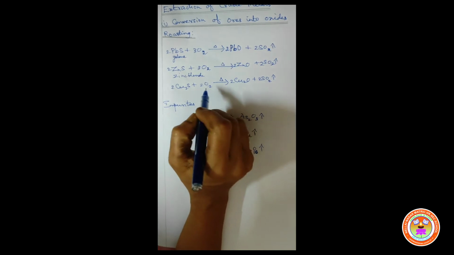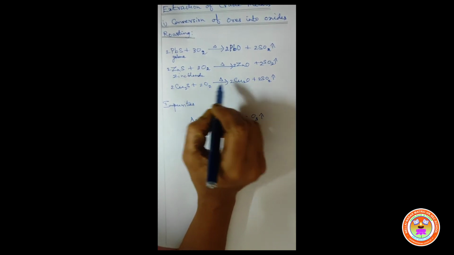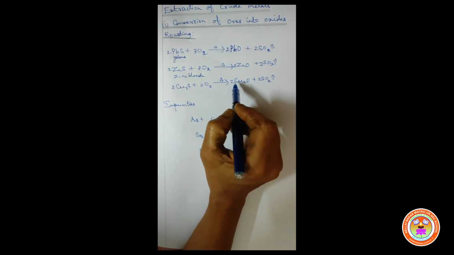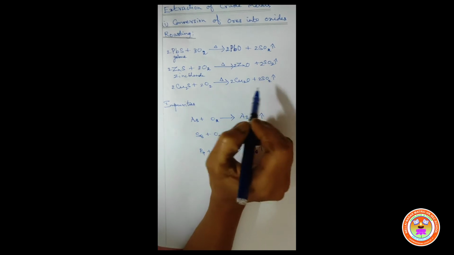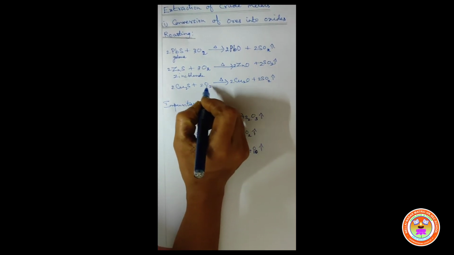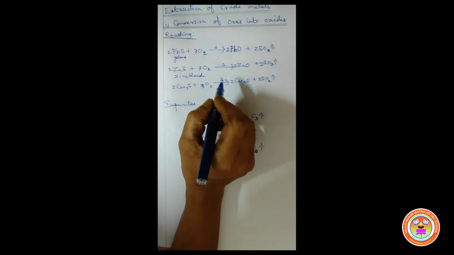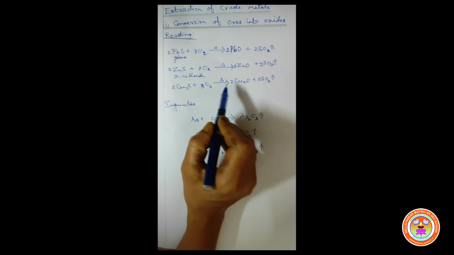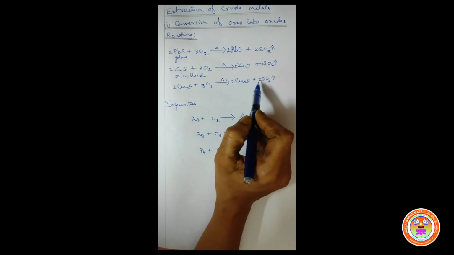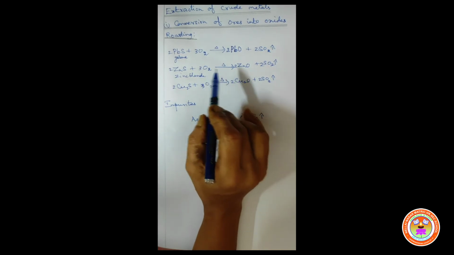Now we can balance the oxygen atoms. There are 4 oxygen atoms from Cu2O on the product side, and here 2 from SO2, therefore 6. So totally there are 6 oxygen atoms on the product side. To balance oxygen on the reactant side, we should write 3 before O2. So the balanced equation is 2 Cu2S plus 3 O2 gives 2 Cu2O plus 2 SO2. Children, here the balancing is very simple.